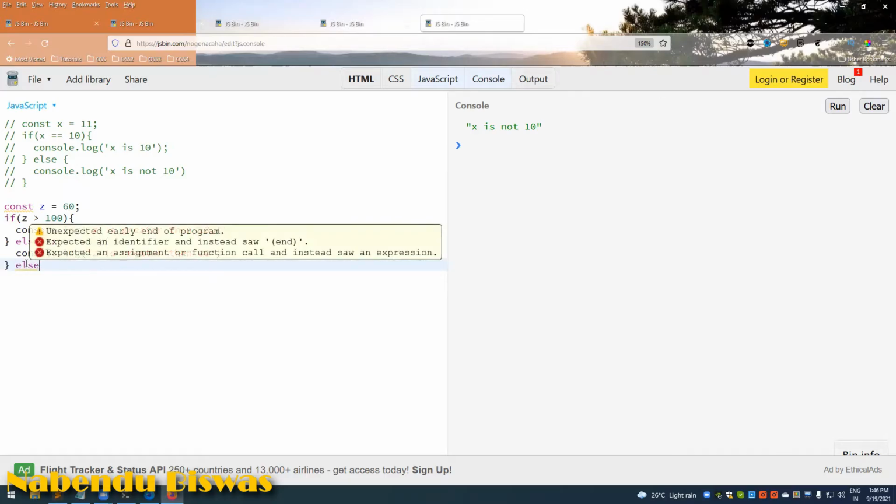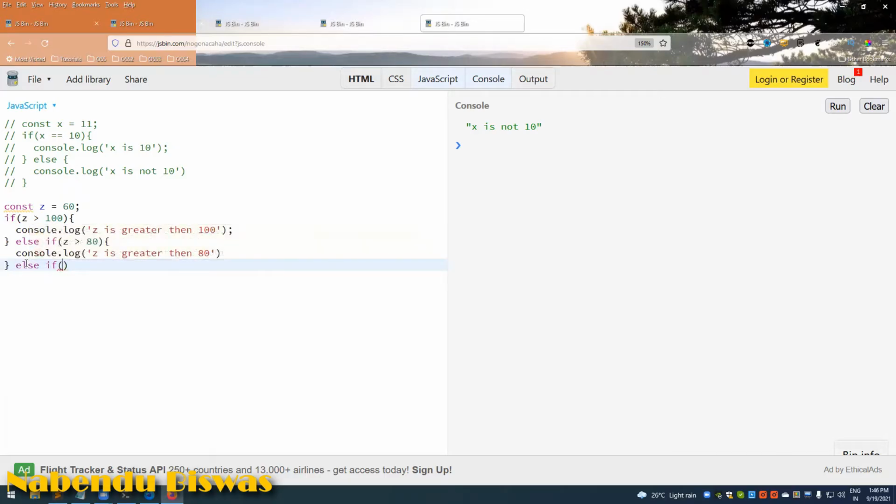Again, I can have else if z is greater than 60, then z is greater than 60, else z is less than 20. We are going to do, okay, it should give the codes every time.